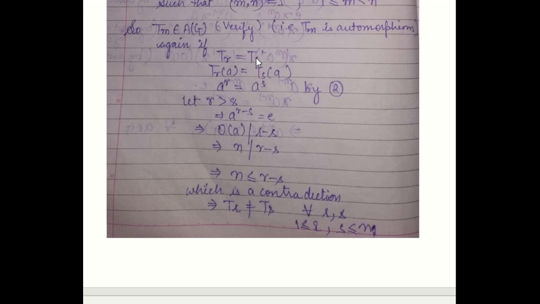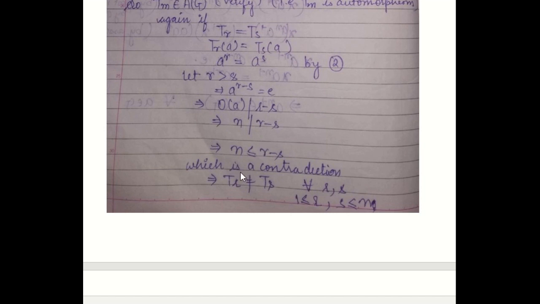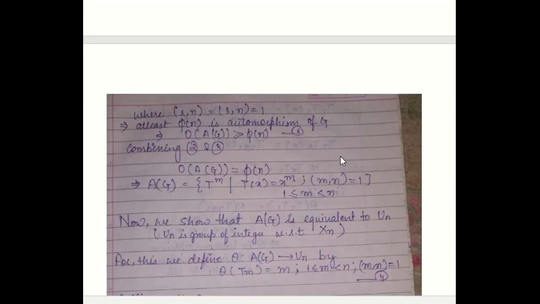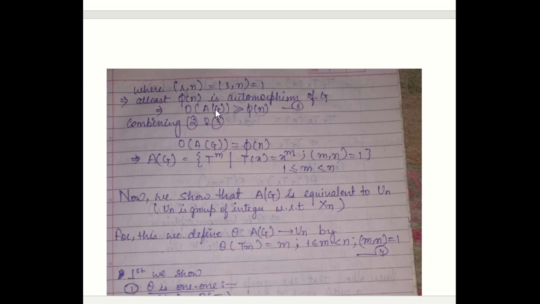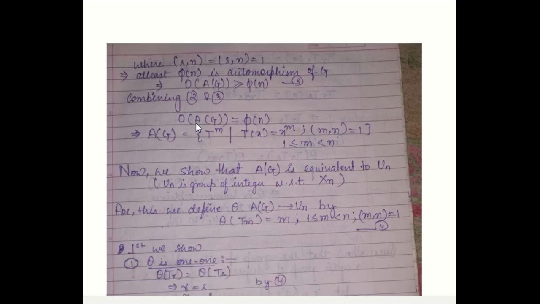We have taken Tr equal to Ts is not possible. So Tr is not equal to Ts, where r and s are some numbers between 1 to m, and they are relatively prime integers. So at least phi(n) automorphisms of G exist. So the order of Ag is greater than or equal to phi(n). Combining 2 and 3, we get the order of Ag is equal to phi(n).